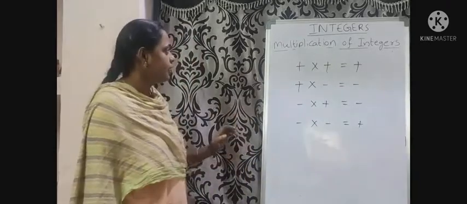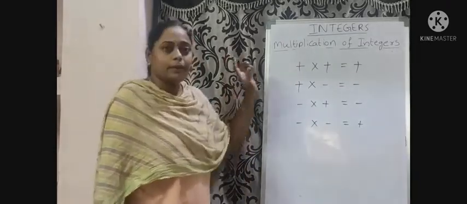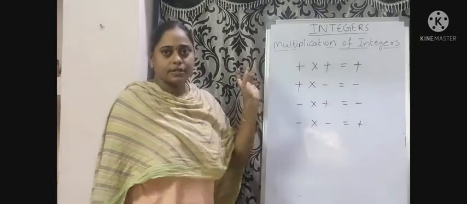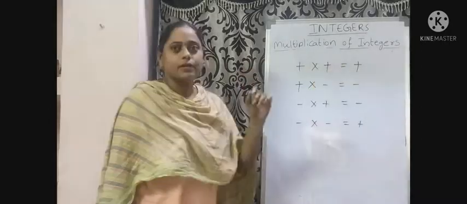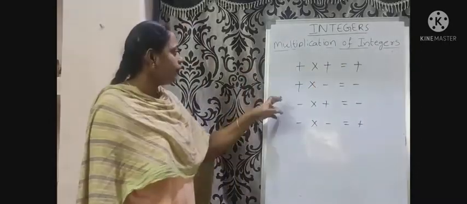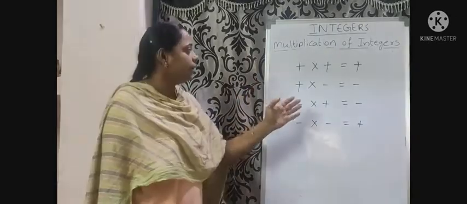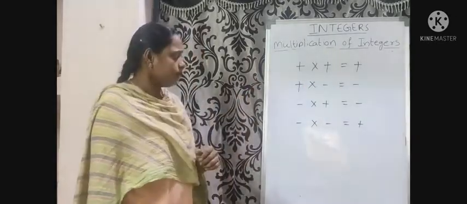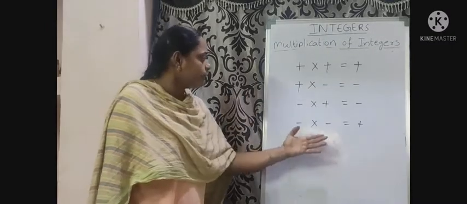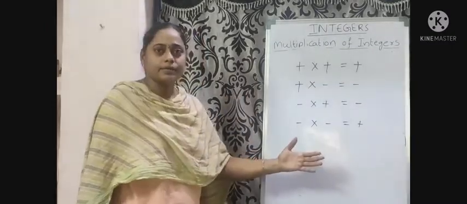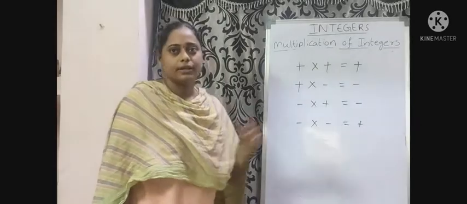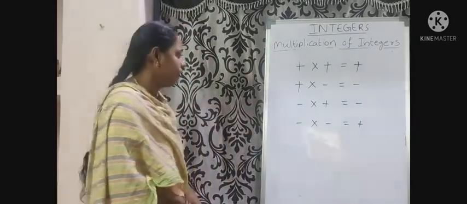That is, when we multiply 2 positive integers, we get a positive integer. When we multiply 1 positive integer and 1 negative integer, we get a negative integer. The product of 2 negative integers gives a positive integer. Okay?